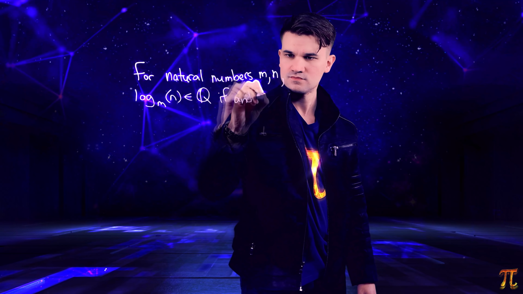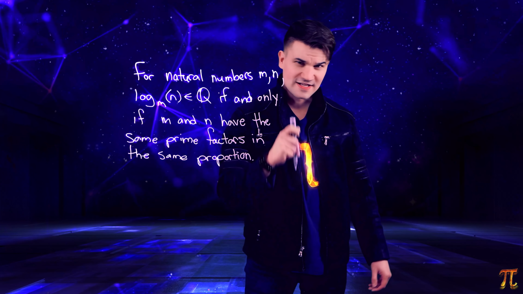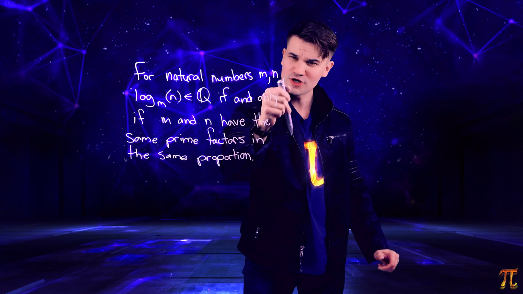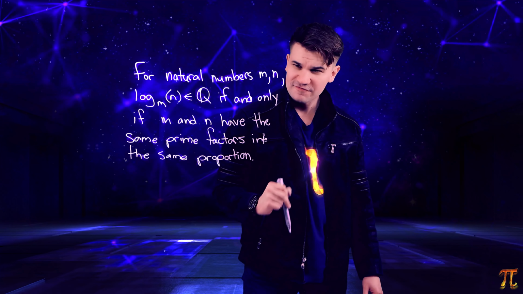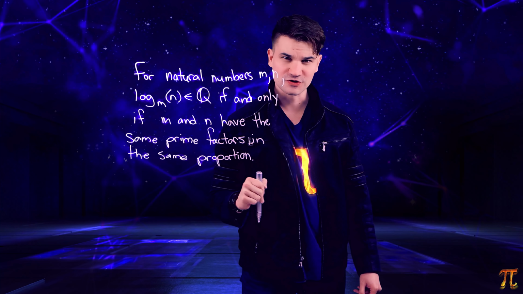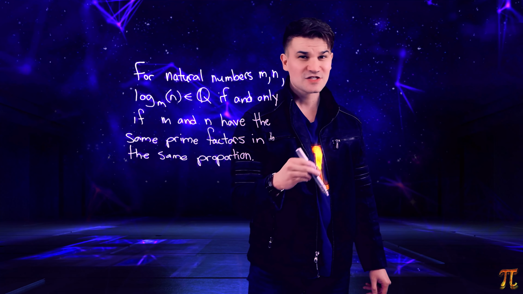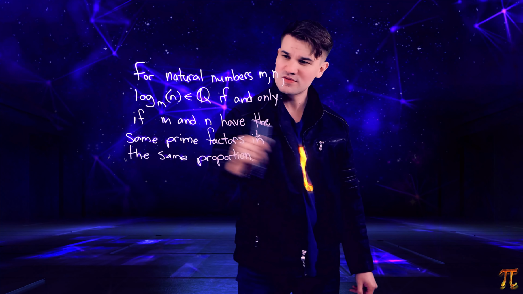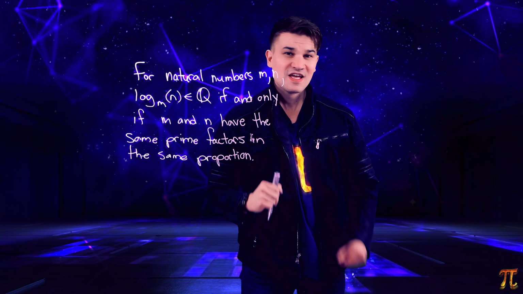Alright, so let's write the observation down. Alright, so that's our general claim here. For natural numbers m and n, log base m of n is rational if and only if m and n have the same prime factors in the same proportion. The proof of this is not bad. I'll leave it as an exercise. And as for the transcendental comment, when are these logarithms transcendental? Well, that's actually really interesting. It turns out